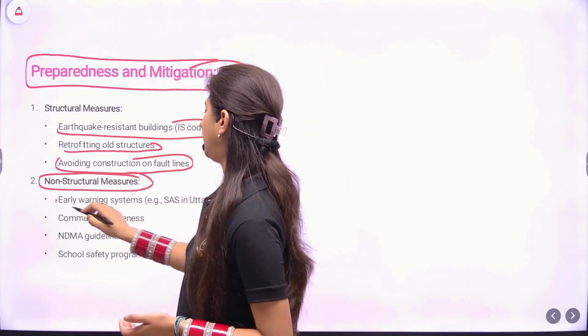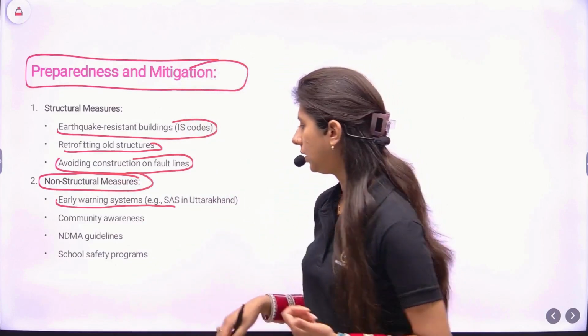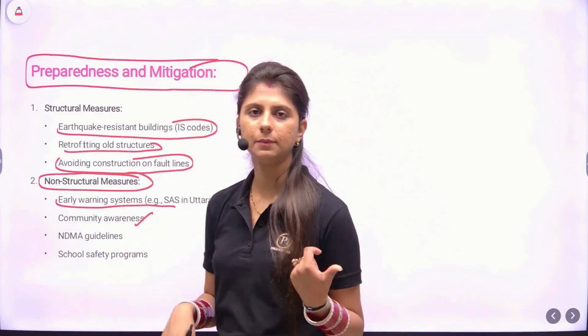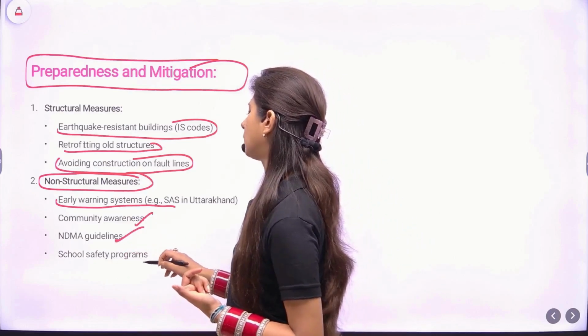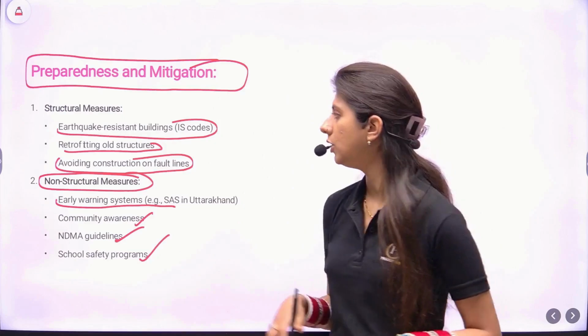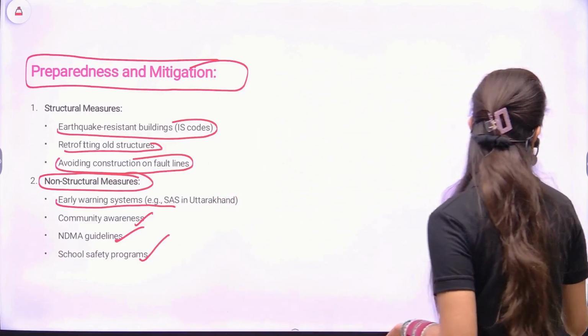Non-structural measures are early warning systems like the one in Uttarakhand, community awareness, the National Disaster Management Authority's guidelines, as well as school safety and awareness programs, which are very important for preparedness and mitigation.